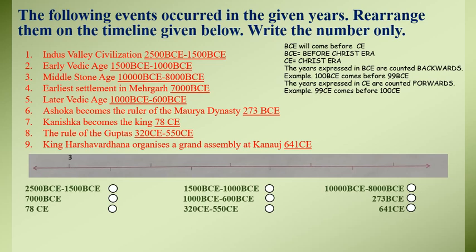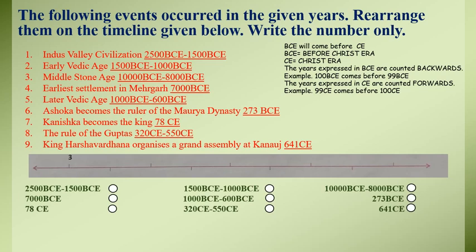Suppose 100 BCE and 99 BCE are there, which will come before? 100 BCE comes before 99 BCE. In BCE, although 100 is the bigger digit, it will still be counted backwards.